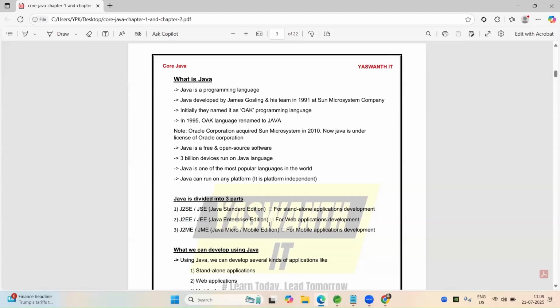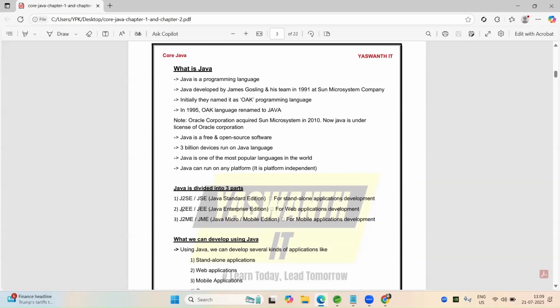What does it mean? It is for web application development. That means for developing a web application or distributed applications by using JDBC, Hibernate, JPA, and servlets. All these contents are in Java Enterprise Edition.